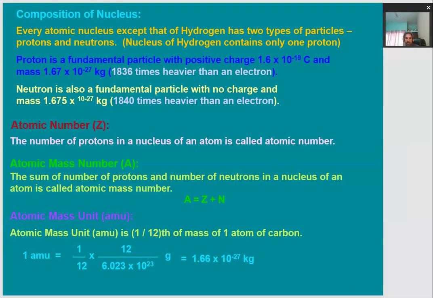Similarly, there are some things related to the neutron. Neutron is electrically neutral. It carries no charge, so it has no electric properties. Its mass is about 1840 times that of the electron. That means the neutron is heavier than the electron as well as the proton. Its mass is 1.675 x 10^-27 kilogram.